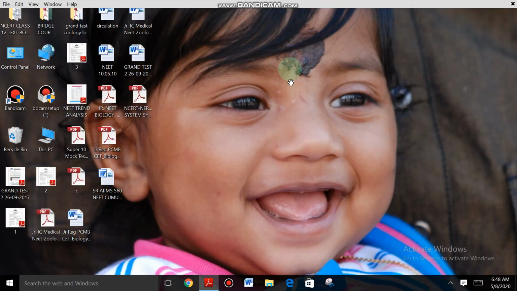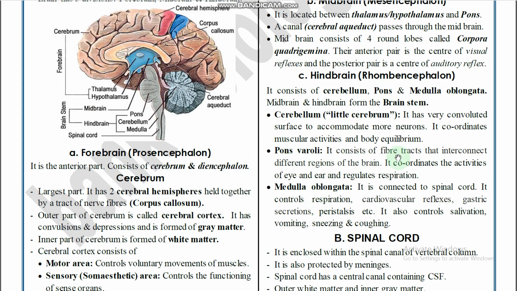Pons varoli consists of fiber tracts that interconnect different regions of the brain, and it coordinates the activities of the eye and ear and regulates respiration. The respiratory centers, inspiratory and expiratory, are present in the region of pons varoli, right? And medulla oblongata is connected to the spinal cord and it controls respiration, cardiovascular reflexes, gastric secretions, peristalsis.